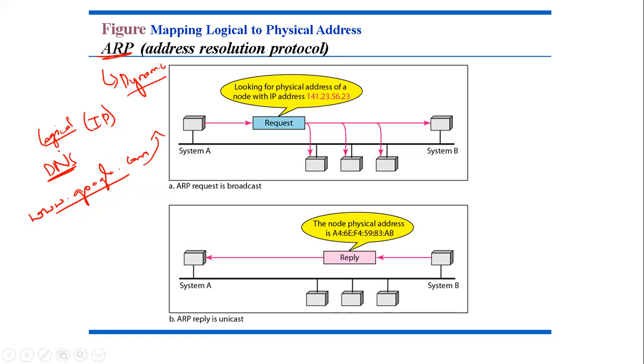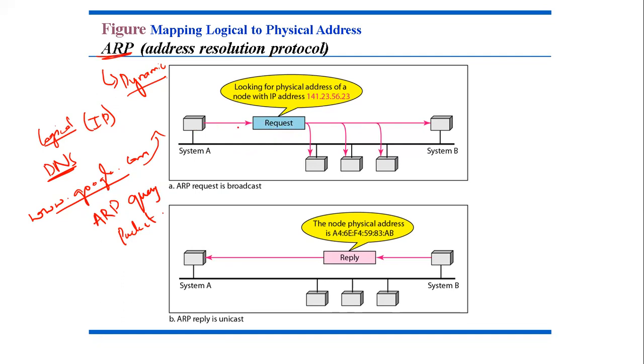So if the sender needs the physical address of the receiver and it is not present in the table, what will happen? The host or the router will send a query through an ARP query packet. Now, what is this packet? This packet is basically including the physical and the IP address of the sender and the IP address of the receiver. Okay. Because the sender does not know the physical address of the receiver, this is broadcasted.